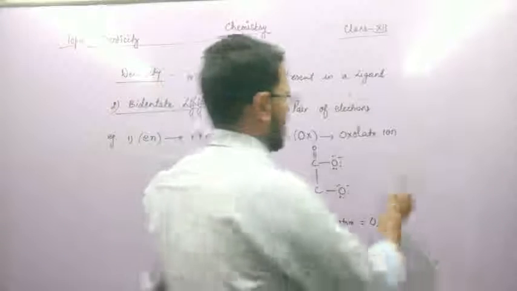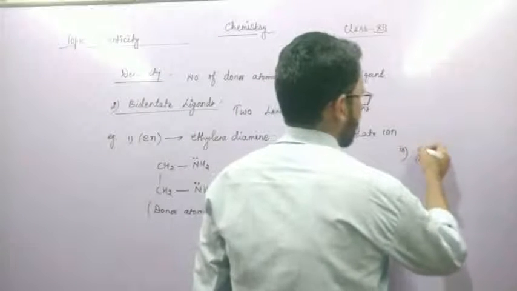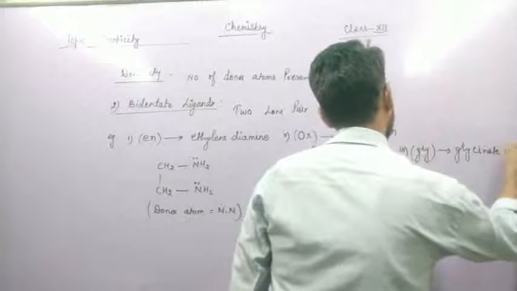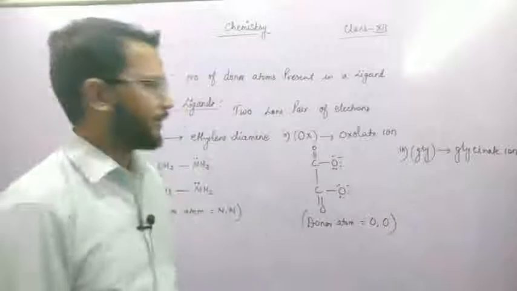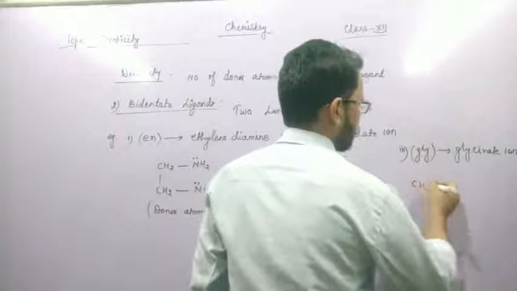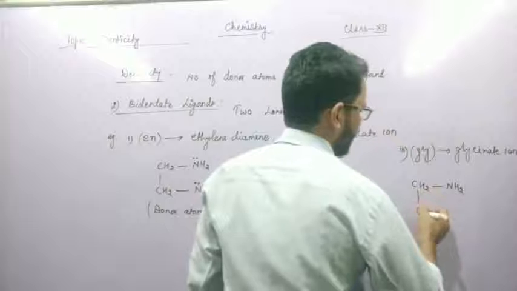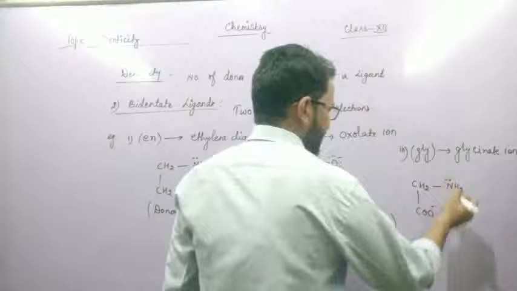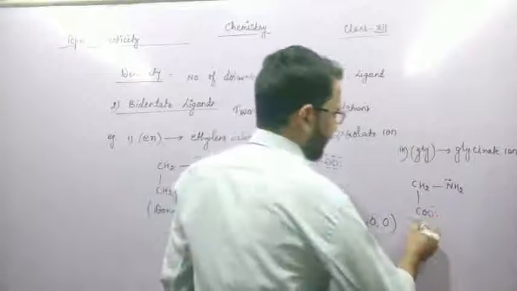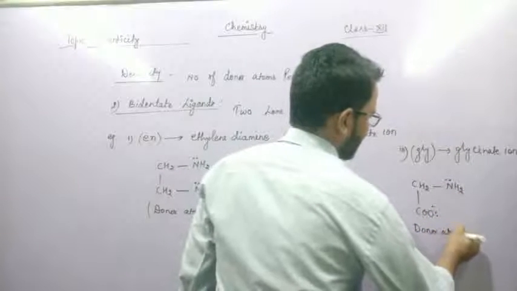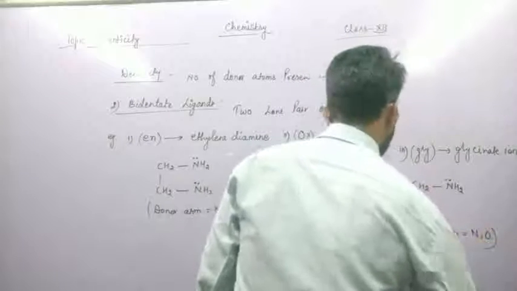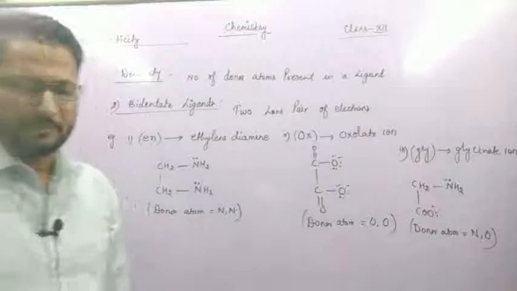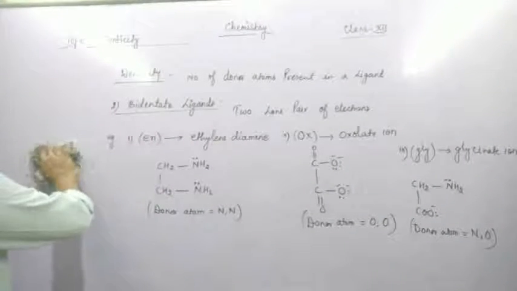Third example, gly. Gly means the glycinate ion. The formula is CH2, which attaches with NH2 on one side and with O negative on the other. So one donor site is nitrogen and the second is oxygen. The donor atoms are nitrogen and oxygen. So they are all examples of bidentate ligands. Is it clear?